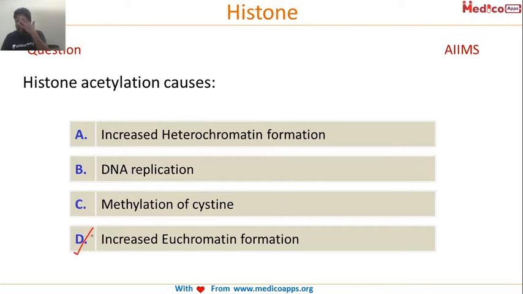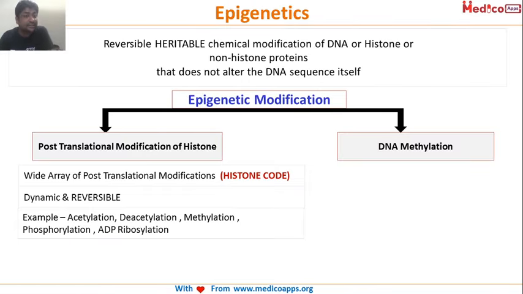Acetylation will be activating, and methylation will be deactivating or silencing a gene. Remember this important concept. Histone acetylation causes activation of genes, so euchromatin formation, and methylation leads to gene silencing. This question is around epigenetics.